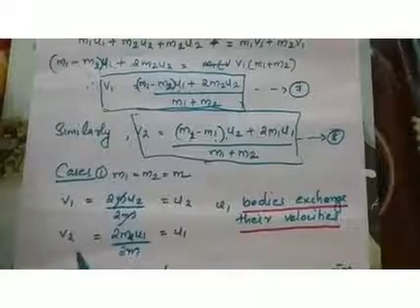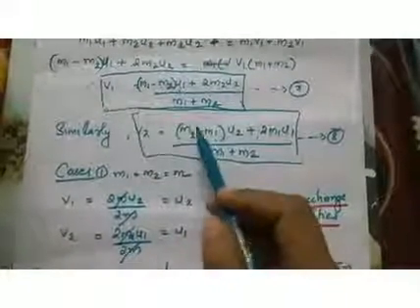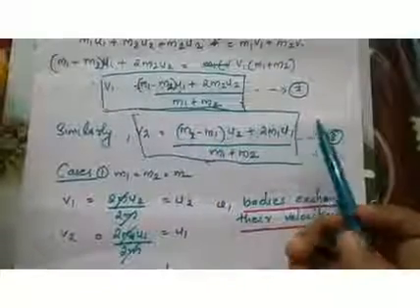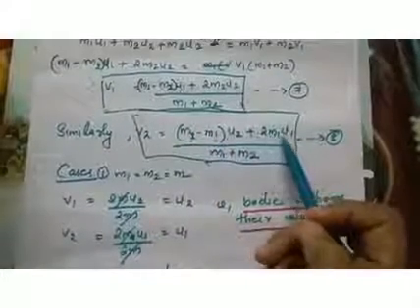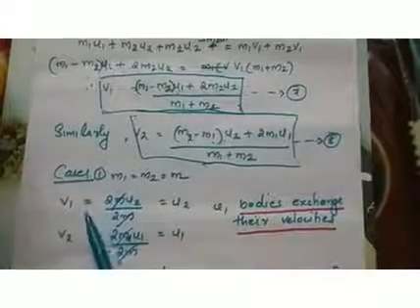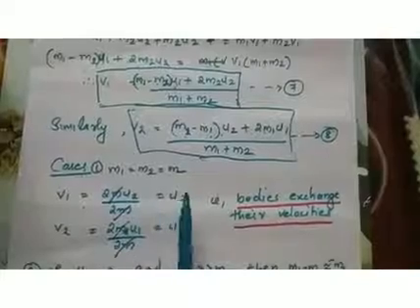Similarly, you will get v2 equal to u1. Here m2 minus m1 is 0, and 2 m1 u1 by m1 plus m2 will be 2m u1 by 2m, so the 2m cancels. So v1 will be equal to u2 and v2 will be equal to u1. That means if the masses of the colliding objects are equal, the bodies exchange their velocities after collision.